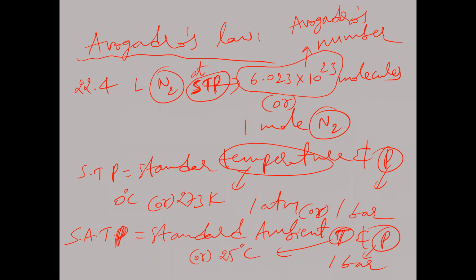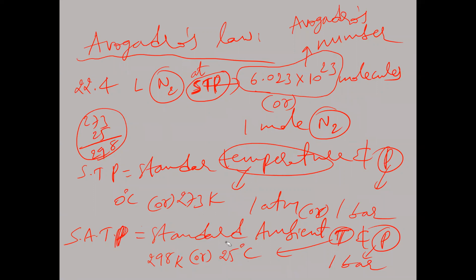That is nothing but 25 plus 273, 298 Kelvin. Standard ambient pressure is 1 bar. Pressure is same, 1 bar, in both cases, STP and SATP. But temperature will be changing.